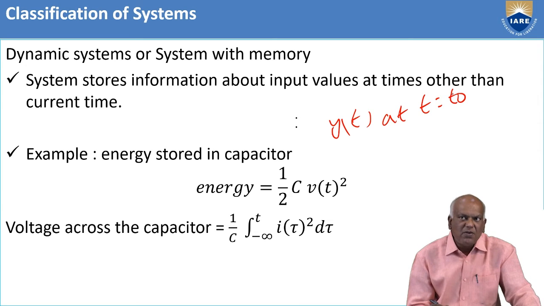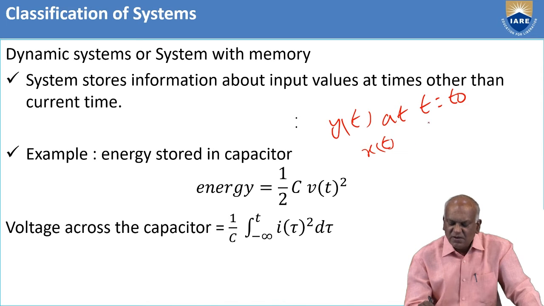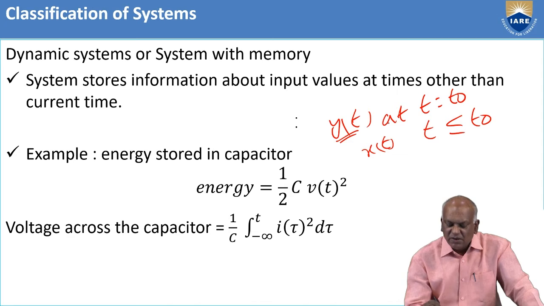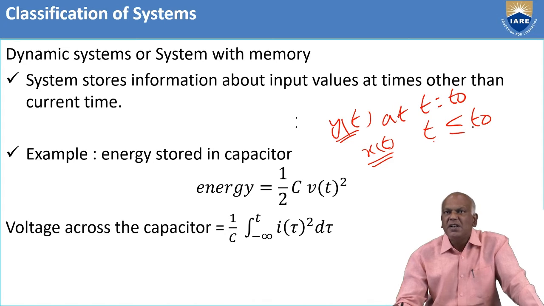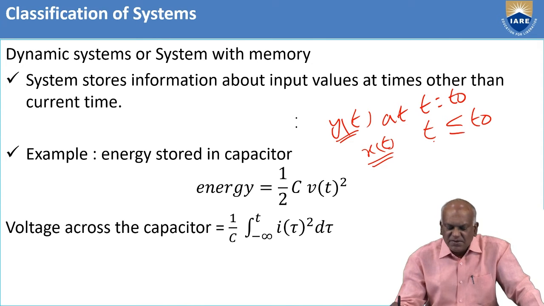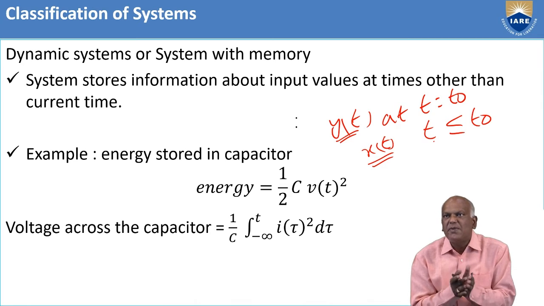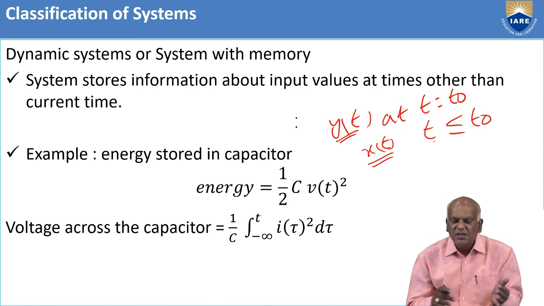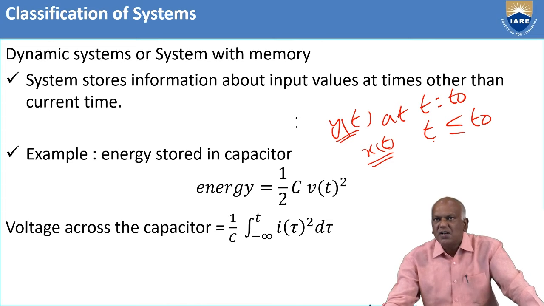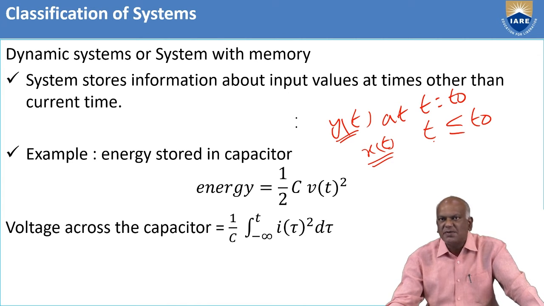This present output value will depend on the x(t) values for t less than or equal to t0. That means y(t) at t = t0 depends upon x(t) at t less than or equal to t0. That indicates the present output depends on the present and past input values. These types of systems are called systems with memory, also called dynamic systems, because the system can store the previous values of the input.